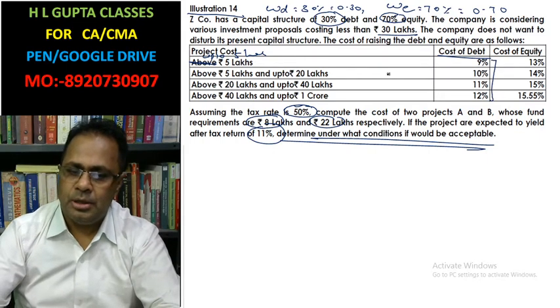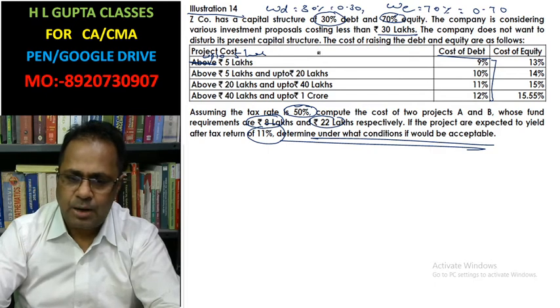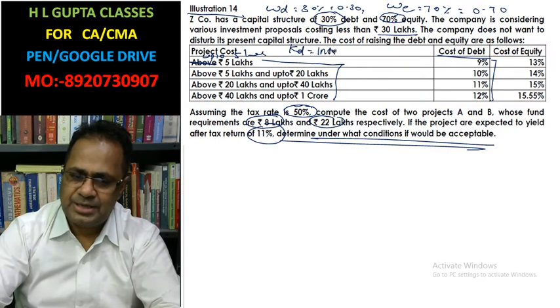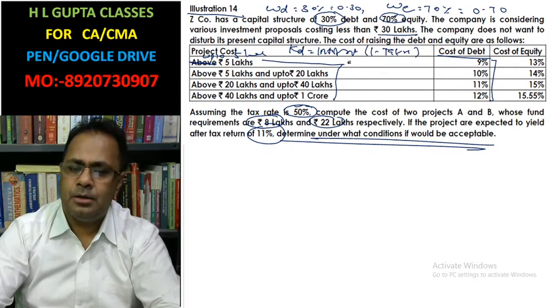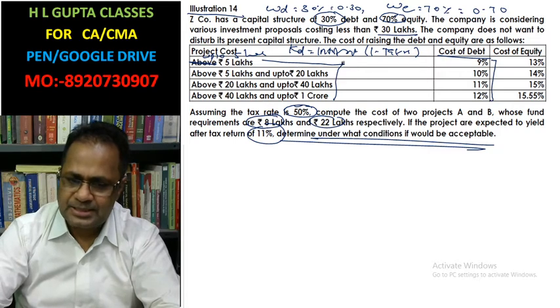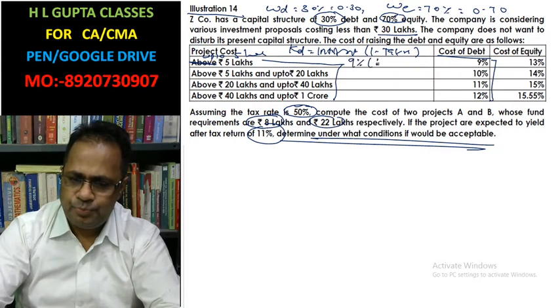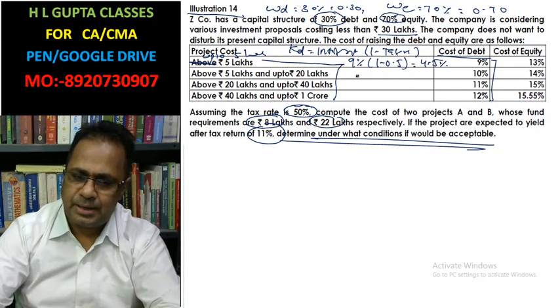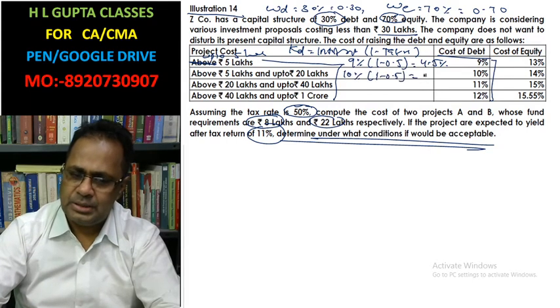If it is before tax, then how is the cost of debt calculated? The cost of debt after tax is the interest rate into (1 minus tax rate). In the slab up to 5 lakh, 9% into (1 minus 0.5) is 4.5%. Similarly, in the second slab, 10% into (1 minus 0.5) is 5%.